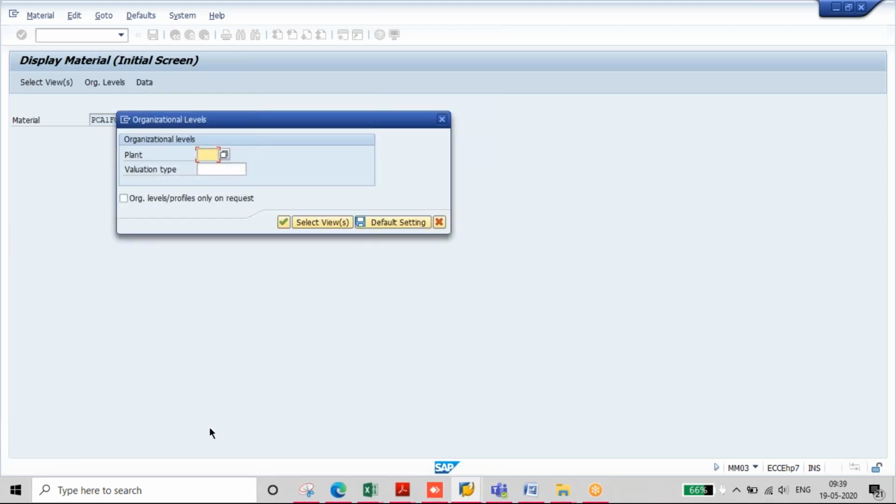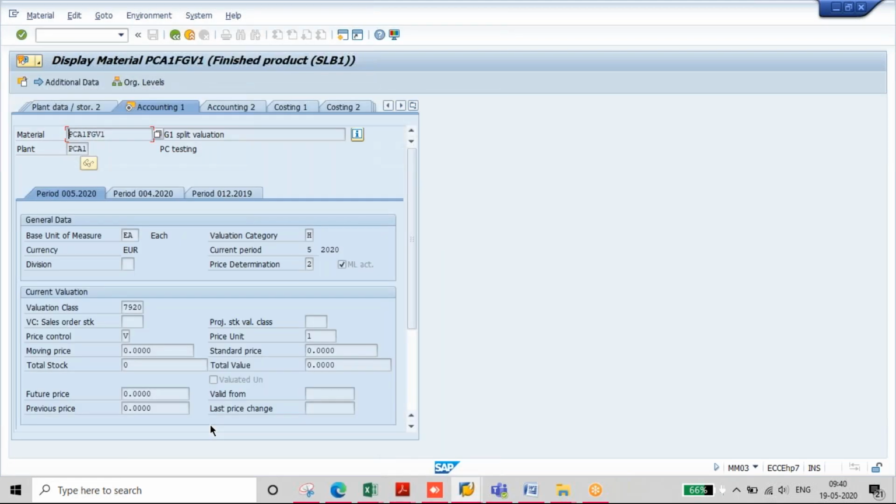Press enter. I'll just give PCA1. I'm not giving any valuation type here. I'm just giving a plant. Press enter. Here you can see valuation category as H, and price control is V. Price determination is 3. There is no other field for valuation type.